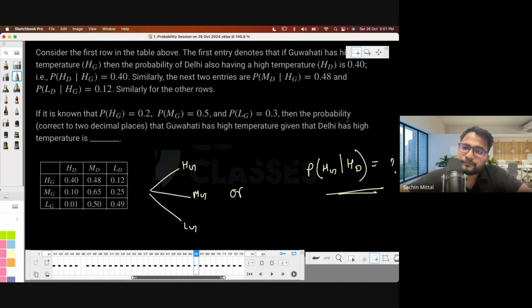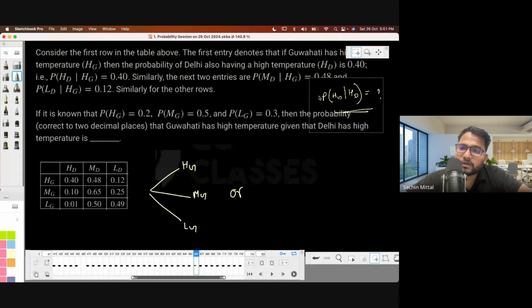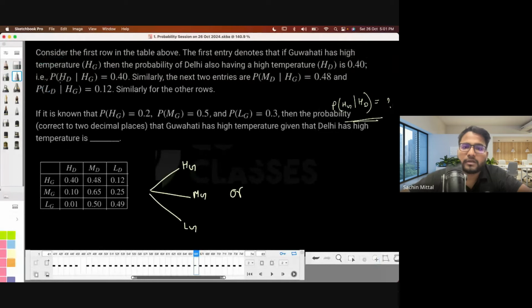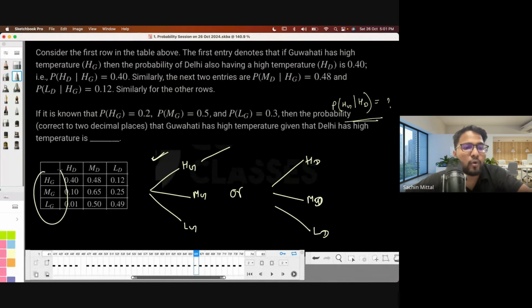Either this, or you can start with Delhi, in the sense that Delhi has a high, medium, or low temperature. So which one is preferred? This is preferred. Why? Because these probabilities are given, and further, given Guwahati, things are given. This is a clear indicator that you will prefer this tree diagram.